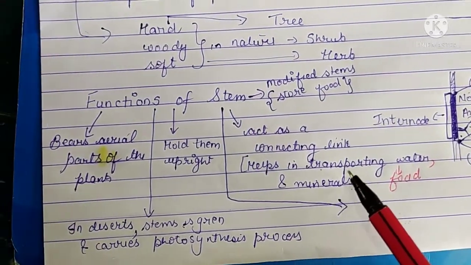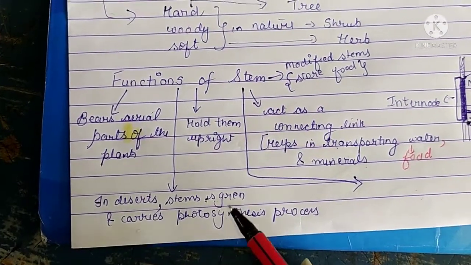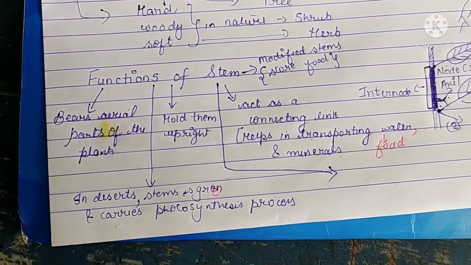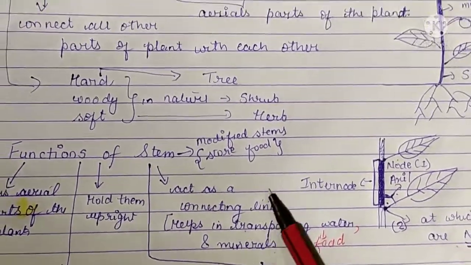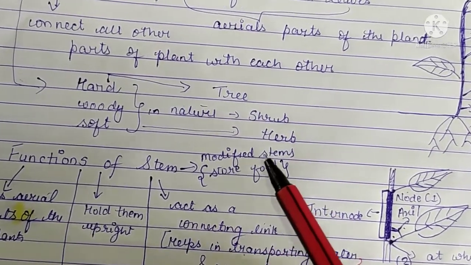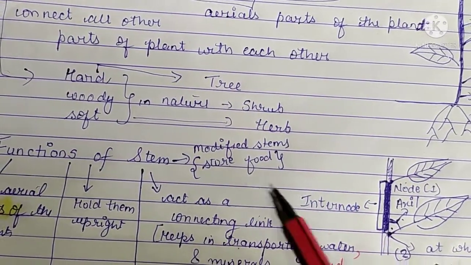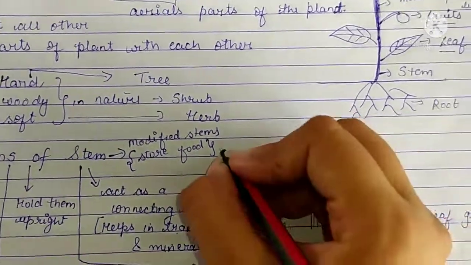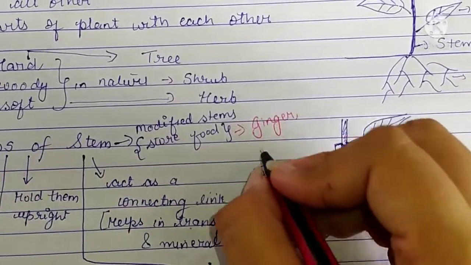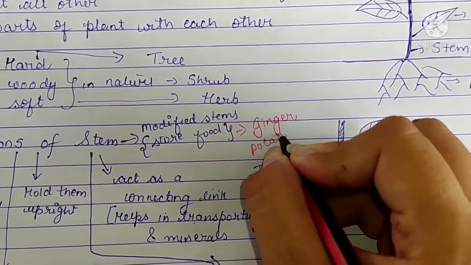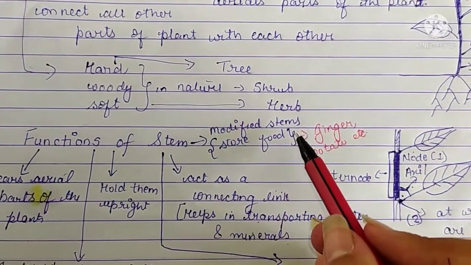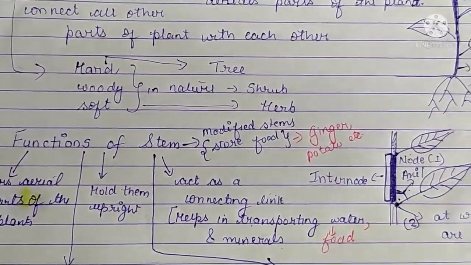Next function: in deserts, stems are green in color, and due to this they help in the photosynthesis process also. Next, just like in the case of roots, where we have modified roots, similarly we have modified stems which are used to store food. Examples of modified stems are ginger, potato, and many more. These are examples of modified stems in which food is stored in the stem.